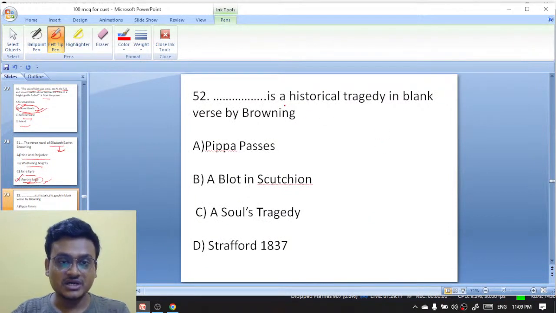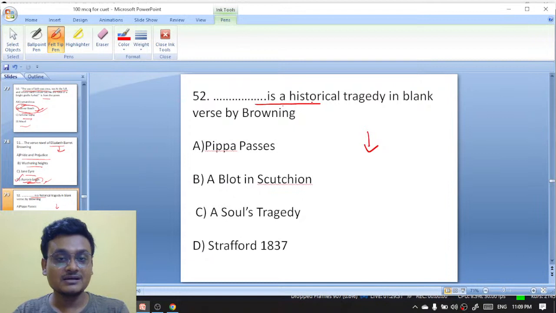Next question. Dash Ija. This is a lesser known work. This kind of question is asked in UGC NET. Lesser known works are asked. I have seen many a time that lesser known works are being asked in the UGC NET exam.